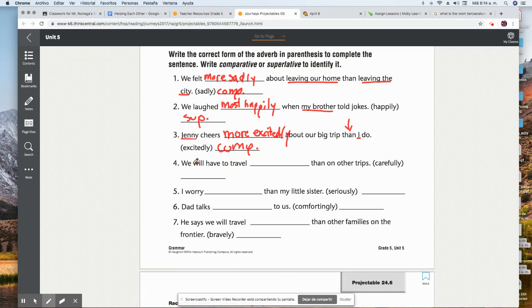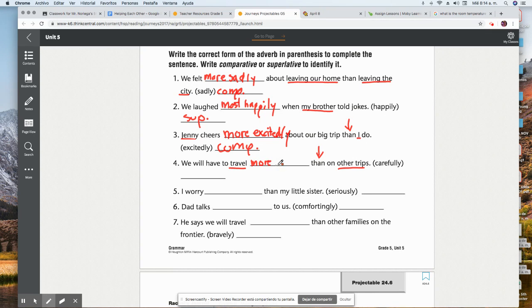Number four, we will have to travel than on other trips. Again, than, travel, other trips: two things. So we're going to use more carefully.